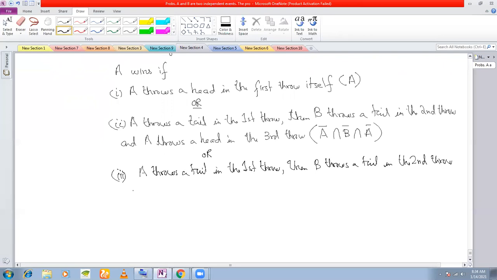Then A throws a tail in the third throw. Are you understanding? Yes, sir. And then again B throws a tail in the fourth throw.